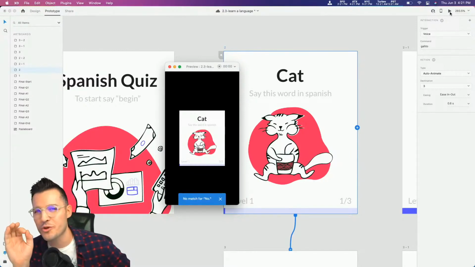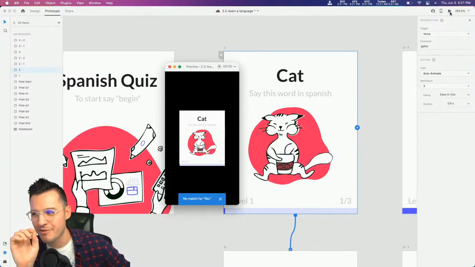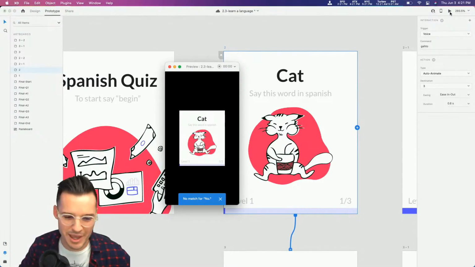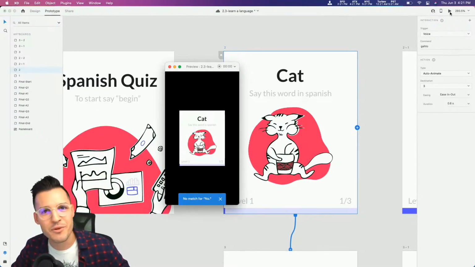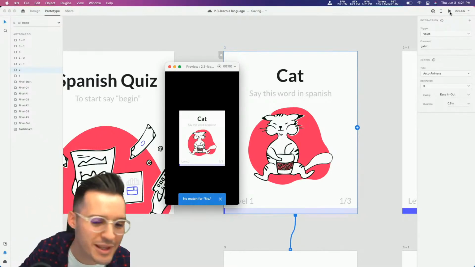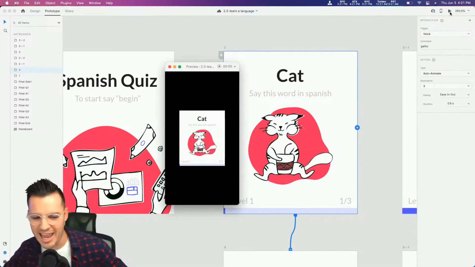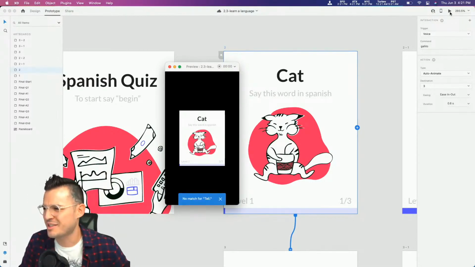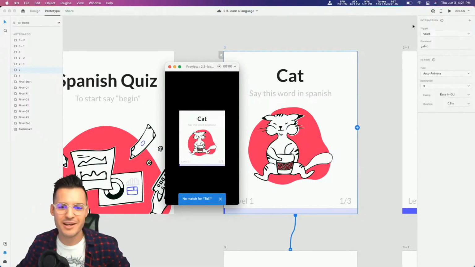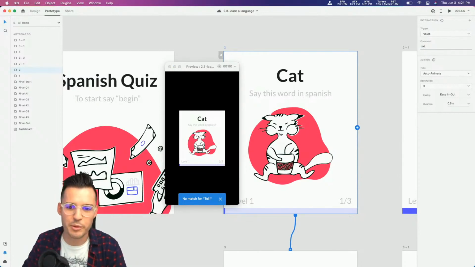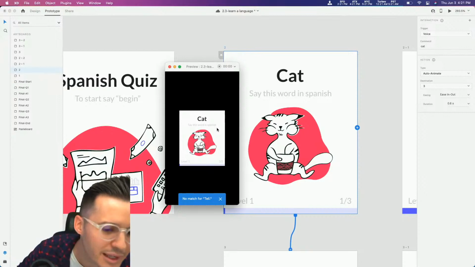No, it's still hearing me say the word no. For some reason, Adobe XD voice triggers don't like the word cat in Spanish. So I have to say it without the proper pronunciation. Gato. I hate saying it like that. Ooh, it's tell. So it doesn't always work, right? How about just for the first one, we replace it with cat, because we're having some issues, aren't we? Let's try it one more time. Cat.